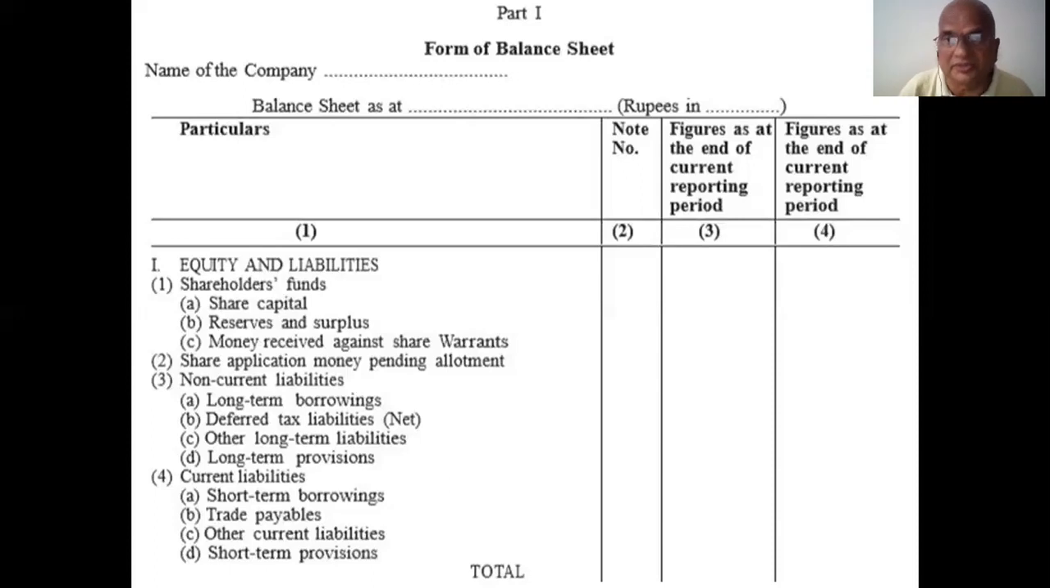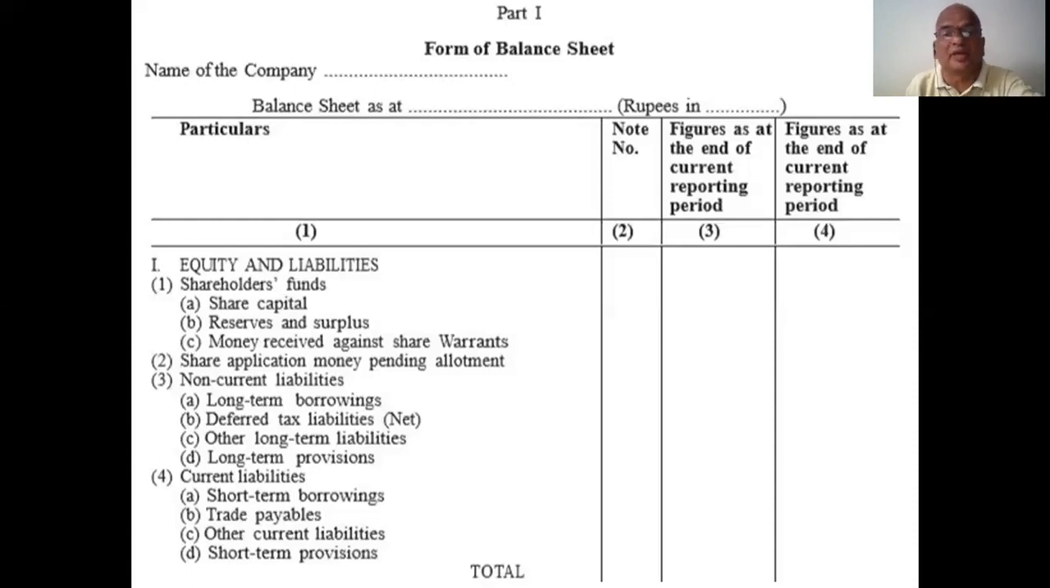Shareholders funds is nothing but capital. I think you all know, in the balance sheet liabilities, the first item is share capital. You already learned that. That share capital is held by shareholders, that's why shareholders funds. What are they? Share capital, reserves and surplus, money received against share warrants. All these come under shareholders funds.